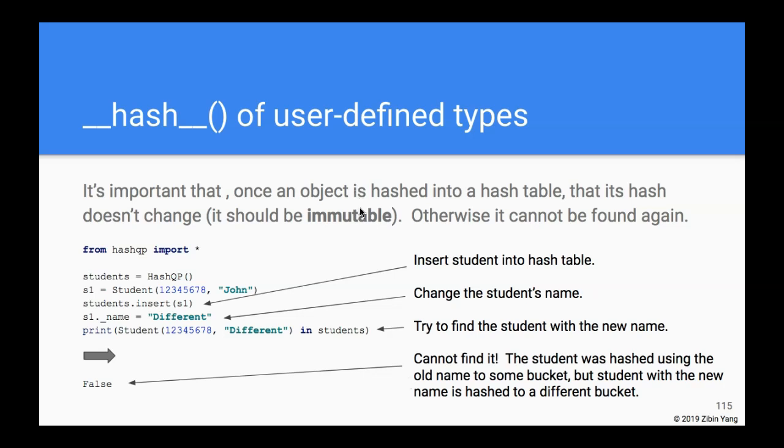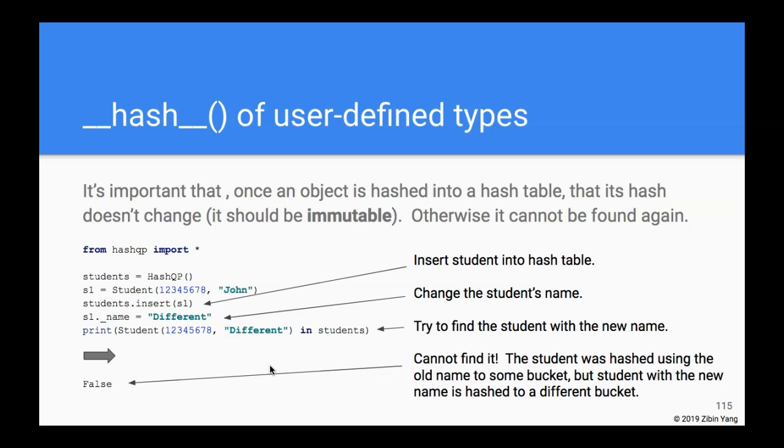So the moral of the lesson is that once an object is stored into a hash table, its hash should not change. In that regard, it should be considered an immutable object. Otherwise, as we just saw, it cannot be found again.